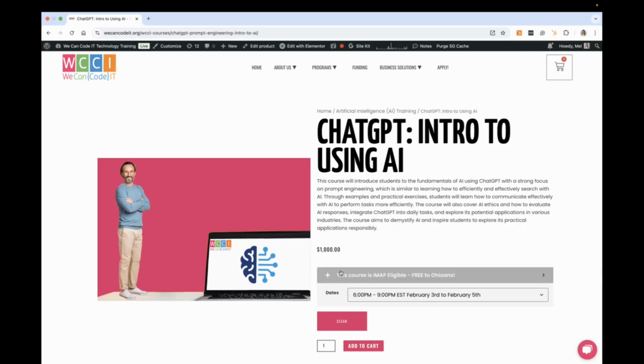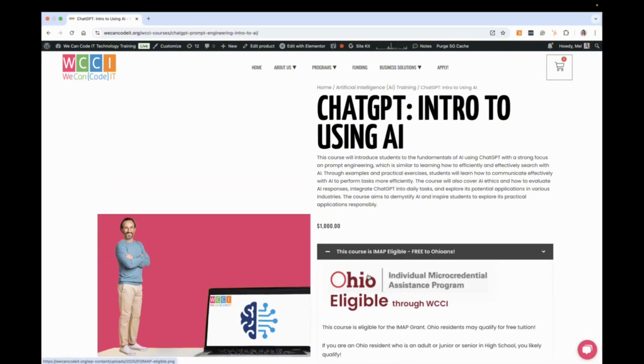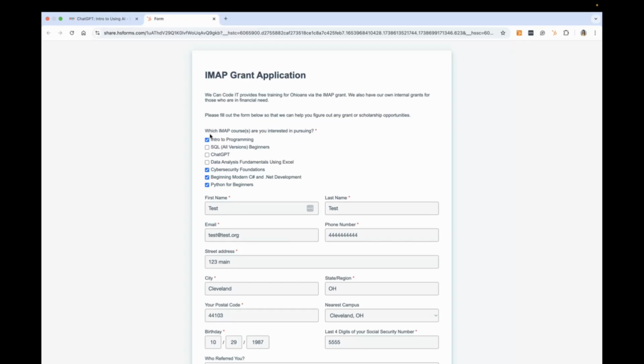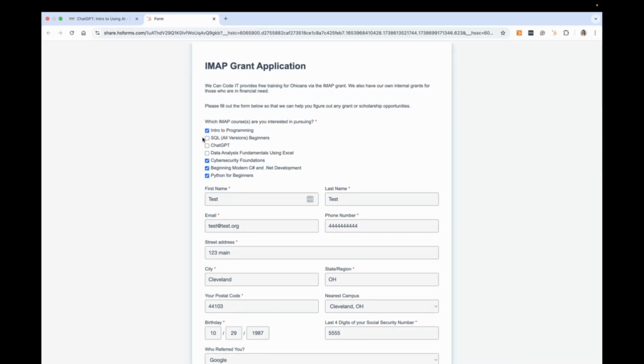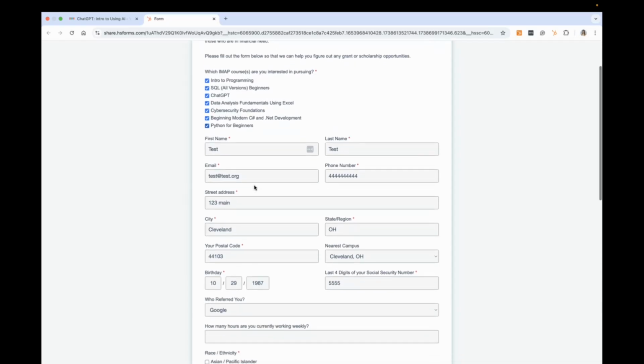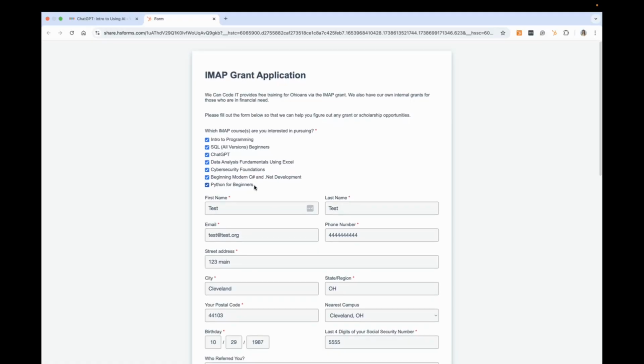All right. If you wanted to take this without IMAP, you could right here. However, if you're an Ohioan, especially if you are underemployed or unemployed, we implore you to take this course through the IMAP grant. Very simple. You just fill out this application, click it, choose which IMAP courses you're interested in. It's not just whichever ones. Just choose at least one. If you don't see yours on here, don't worry. It doesn't mean you won't be able to take it. Fill out your information and submit.